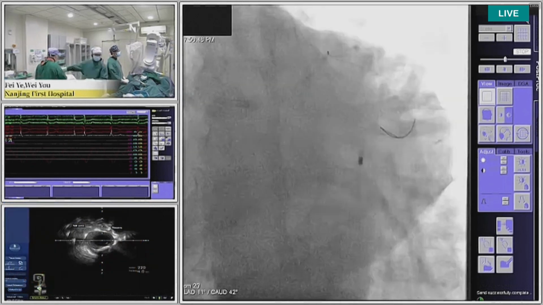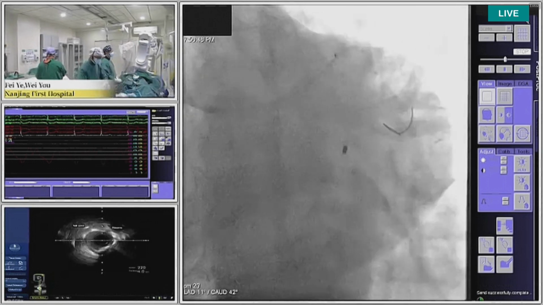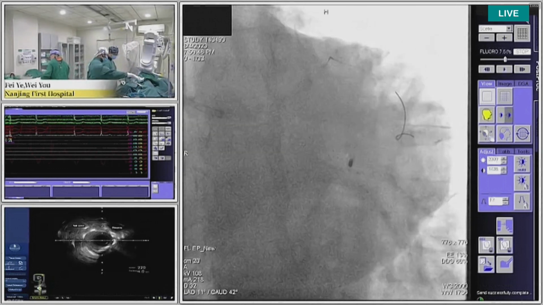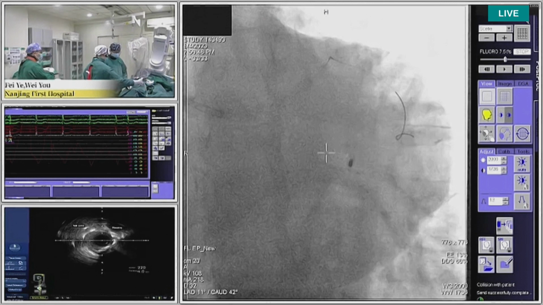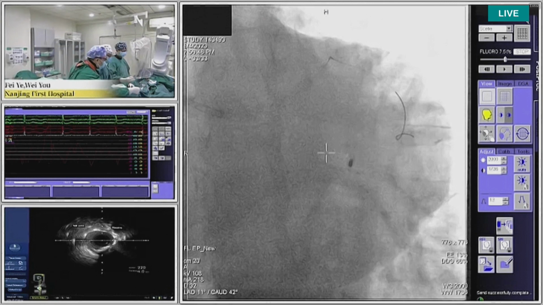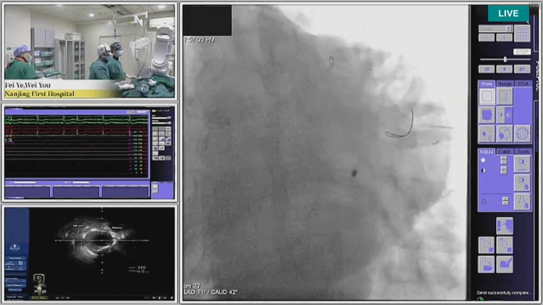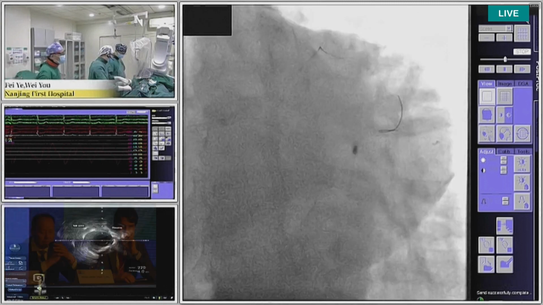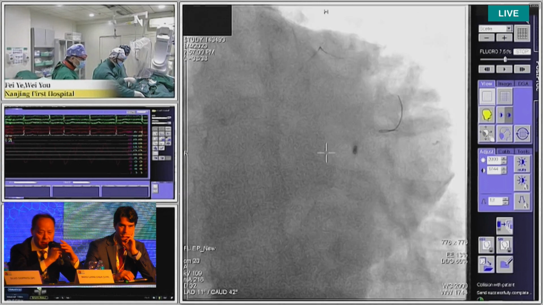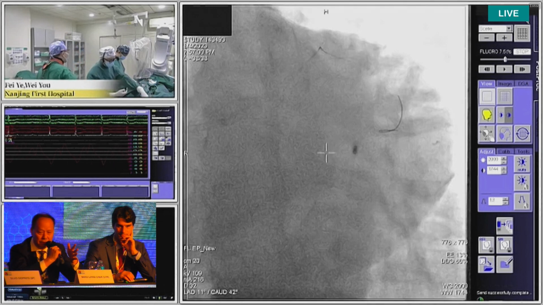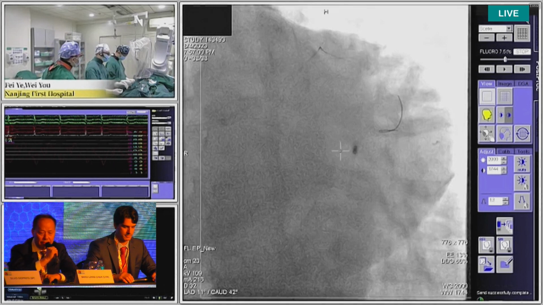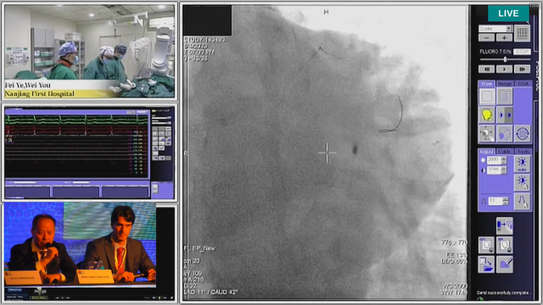You don't need much strut hanging out in the left main, right? It's also called mini DK crush. So from the positive DK crush, the protrusion is always recommended to be as short as possible. I think this is a typical case, a complex distal left main bifurcation lesion according to the definition criteria. So there is no reason to use provisional because of the very diffuse lesion. Okay. So all panelists agree with the DK crush technique. Go ahead.